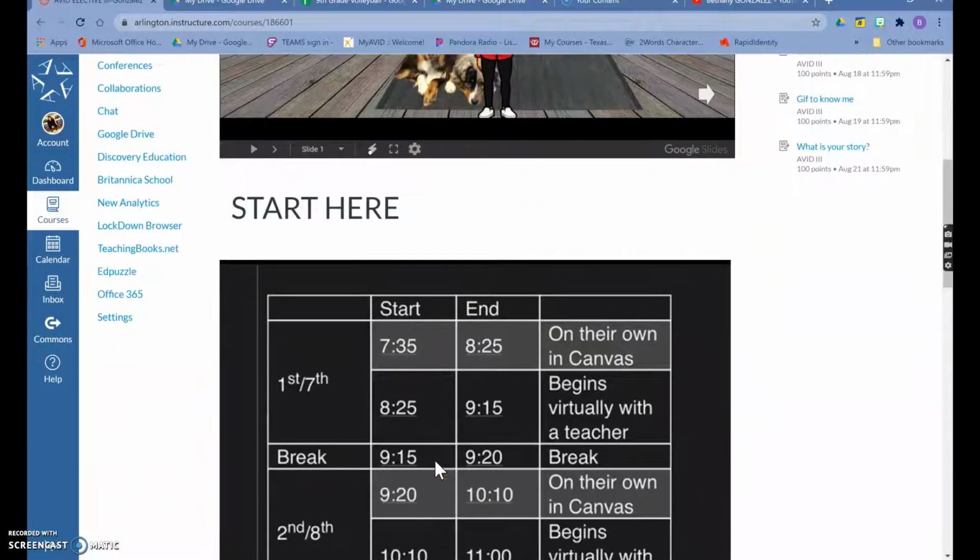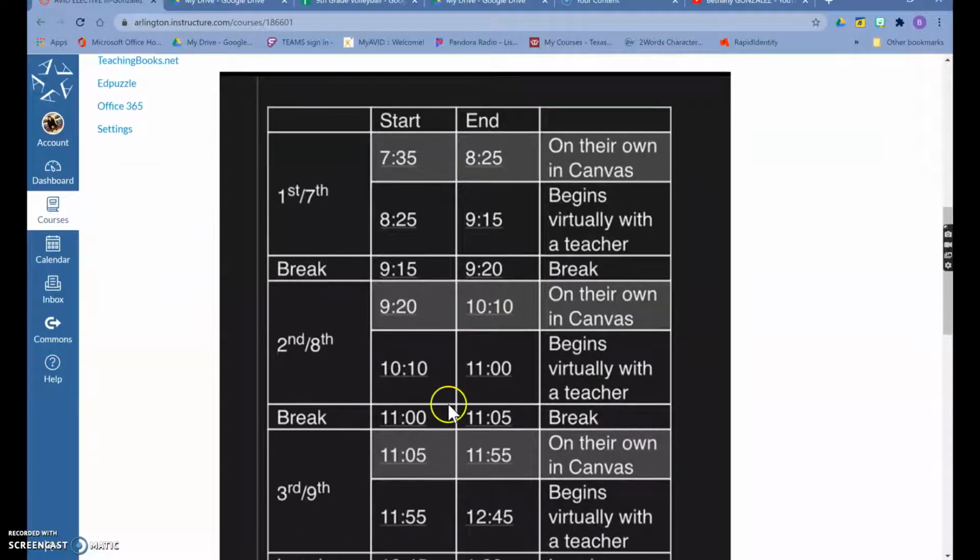Also, here is the schedule. We will go live in this class about 10:15 each day. It says 10:10, but I'll give you some time to make sure everybody gets on. We will rarely go till 11, but we could. So that's the time that you need to be live with me via Zoom.